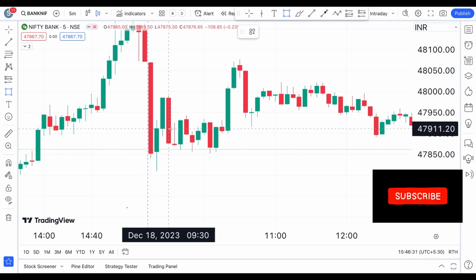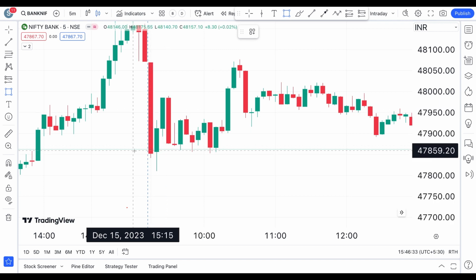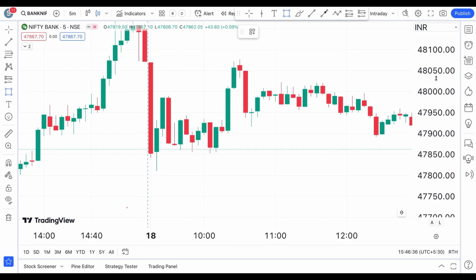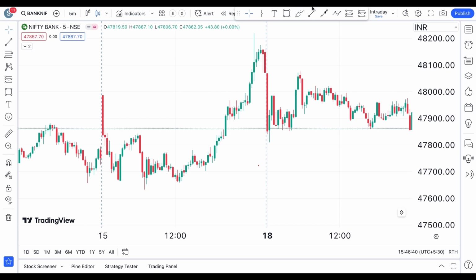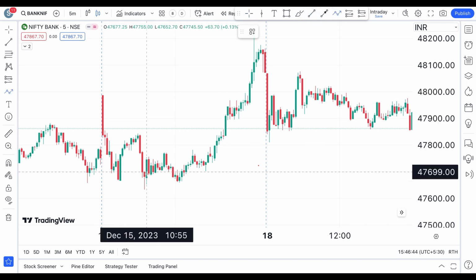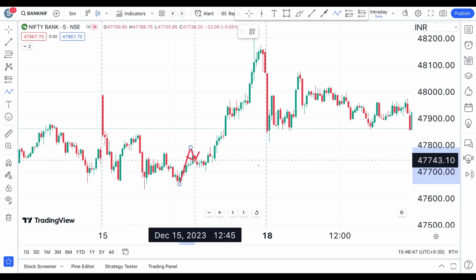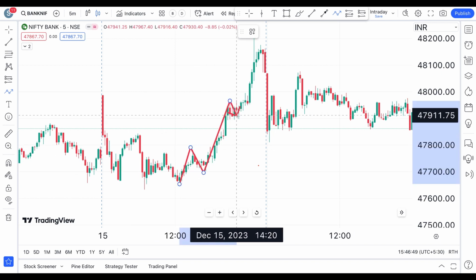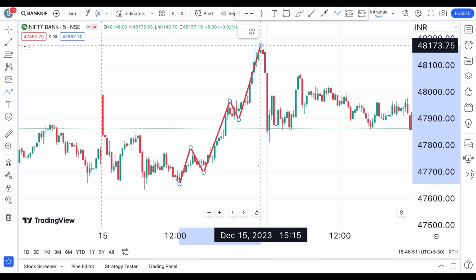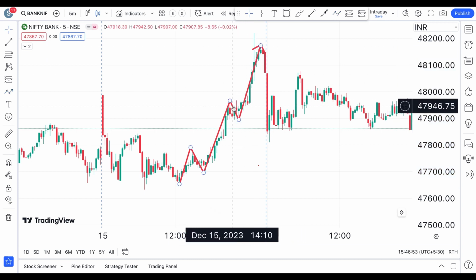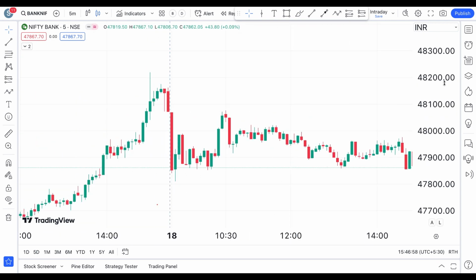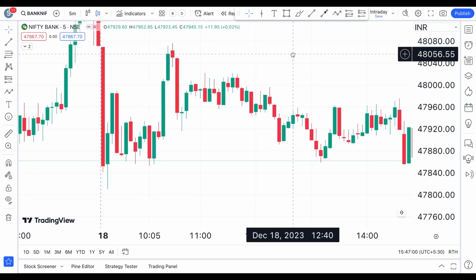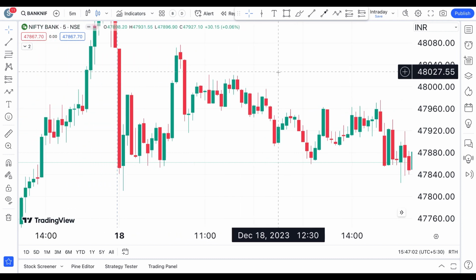So the first three candles are not the same color, which means we have to be a little skeptical today. It is expected to be sideways, because earlier you can see the kind of trend and momentum that Bank Nifty has created. It has rallied so much in the last working day. After seeing this much of a rally, it is definitely healthy for any instrument to see sideways action, or at least some pullback correction towards the downside. And that is what has happened today.